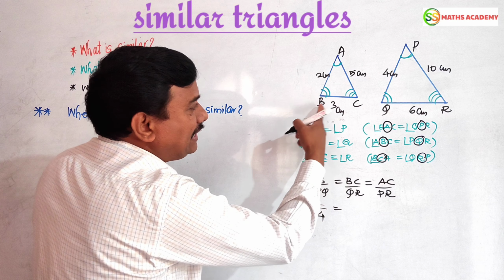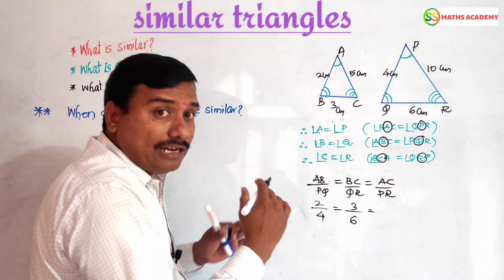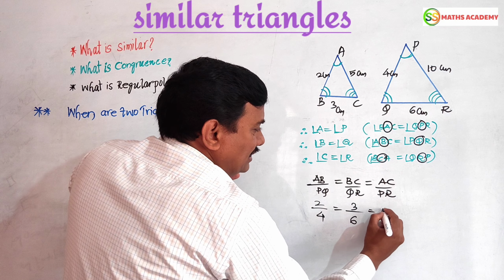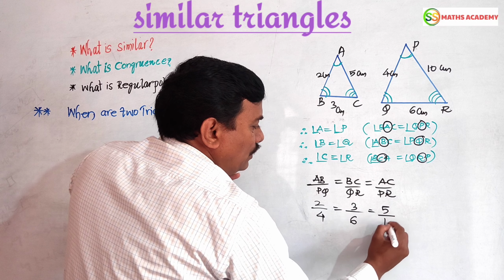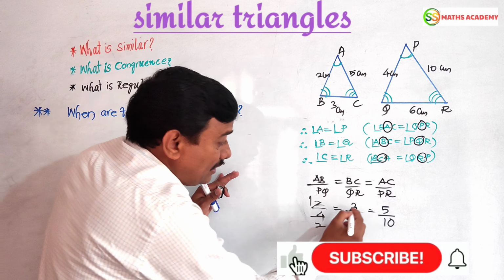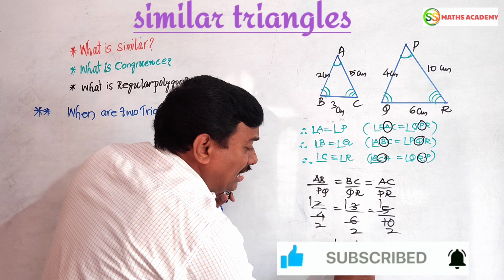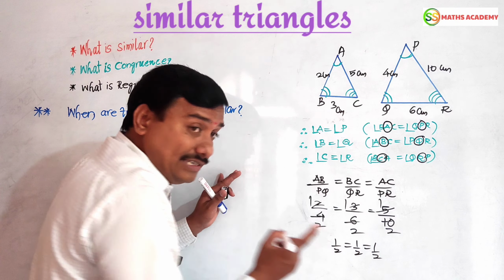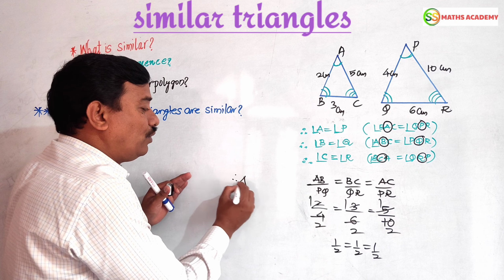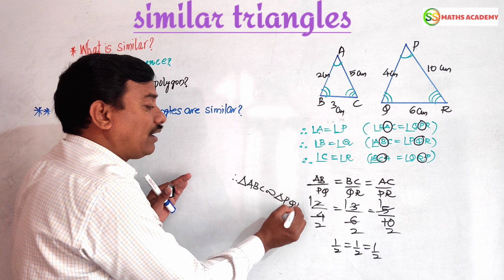And BC, the base is 3, here also 6, enlarged into 6 cm. Now AC by PR, AC value 5, PR value 10 cm. 2 by 4 is 1 by 2, 3 by 6 is 1 by 2, 5 by 10 is 1 by 2. We are getting equal ratio. Yes, we are getting equal ratio. Then we can say that therefore triangle ABC is similar to triangle PQR.